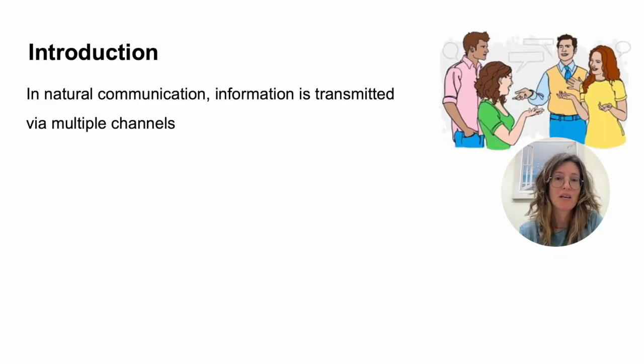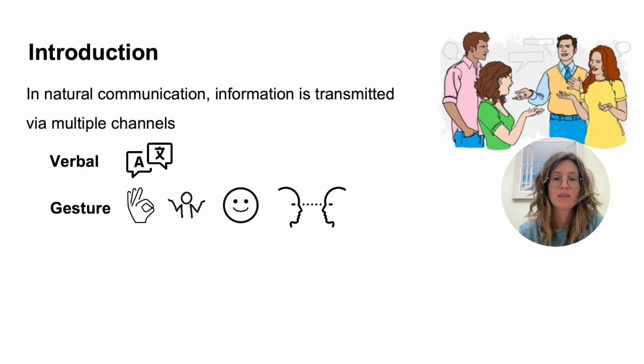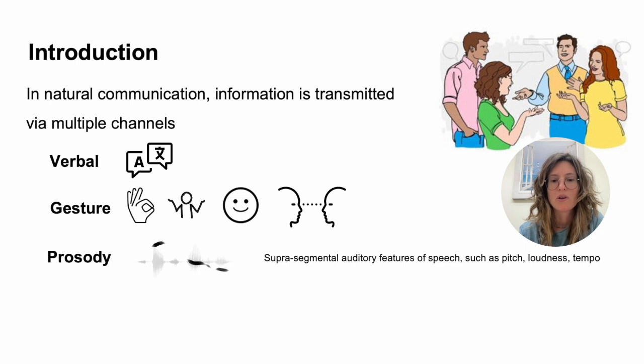So in natural communication, we transmit information using multiple channels. Of course, a lot of the information is transmitted using verbal content, so the words themselves in language. But a lot of information is also transmitted via other channels, such as gestures and speech prosody. What is speech prosody? Prosody is an umbrella term for the suprasegmental auditory features of the speech signal, such as pitch, loudness, and tempo.